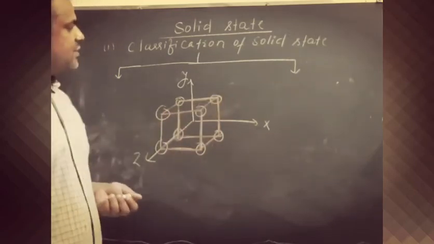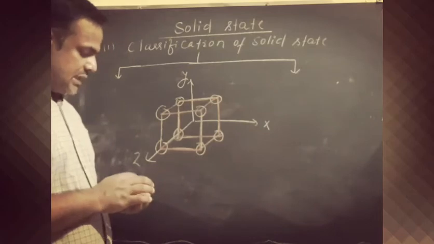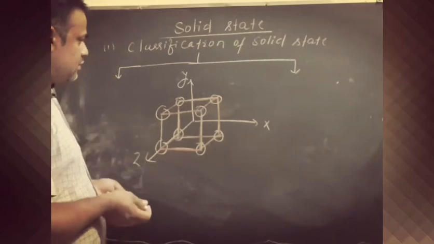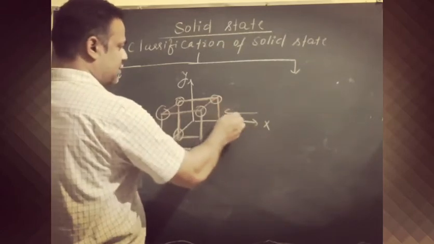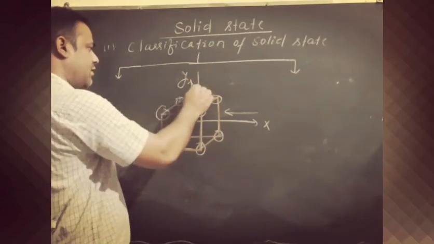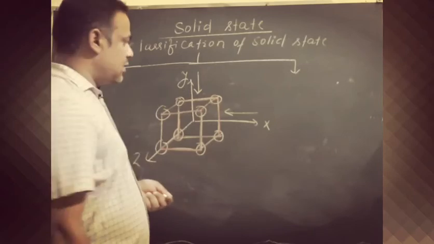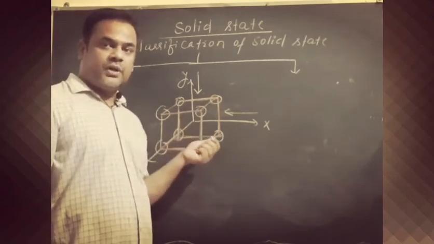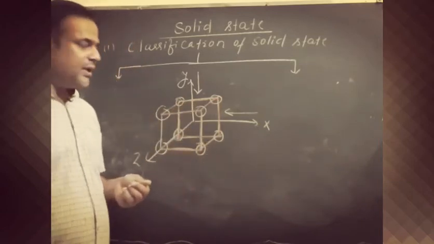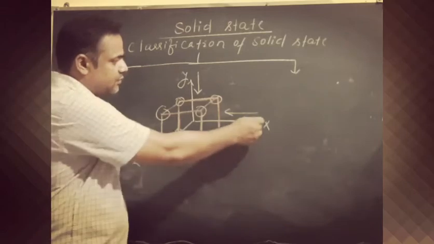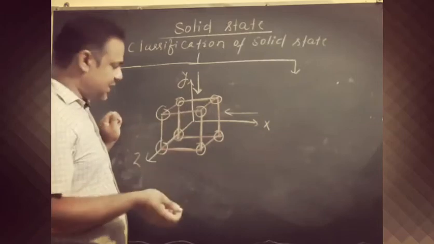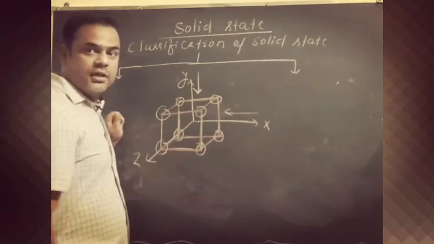So if we take this crystalline substance and measure properties like refractive index, electrical conductivity, and dielectric constant value from the x-axis direction, then we get a certain value, but this value is not matching when we measure it from the y-axis. As a material, it should have the same property whether I measure from the x direction or the y direction, but a crystalline solid has the property that if we measure from the x direction, it will come something else, from the y direction something else, and from the z direction something else.